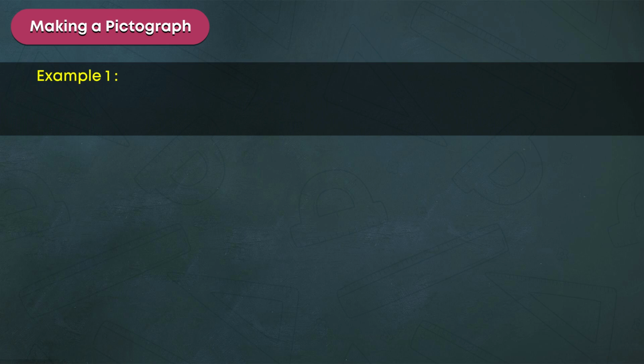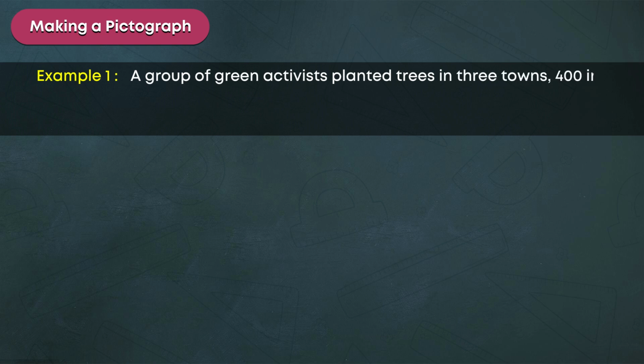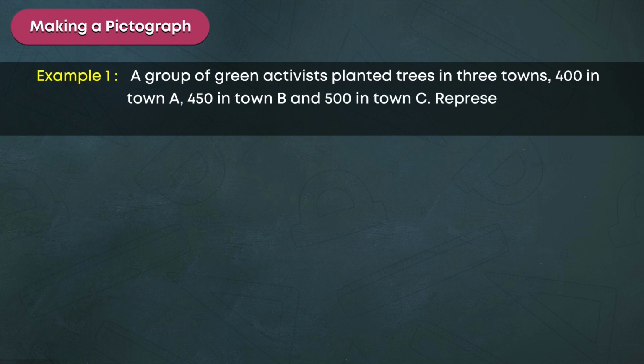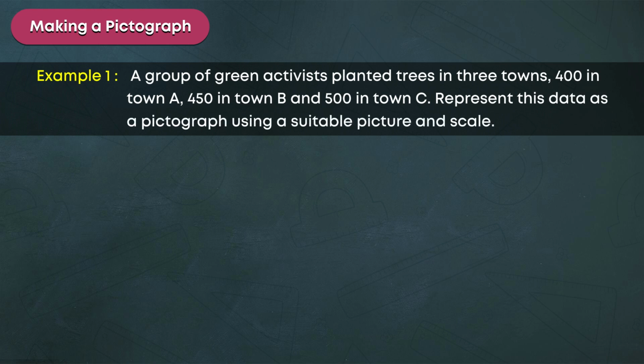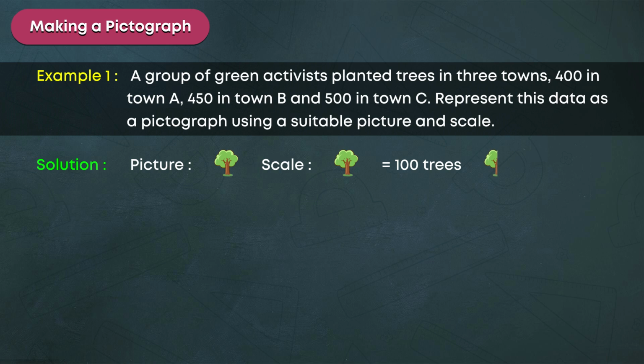Example 1. A group of green activists planted trees in 3 towns: 400 in town A, 450 in town B, and 500 in town C. Represent this data as a pictograph using a suitable picture and scale. Solution. Picture: tree. Scale: 1 tree is equal to 100 trees. Half tree is equal to 50 trees.